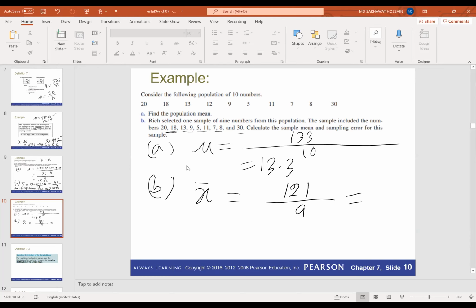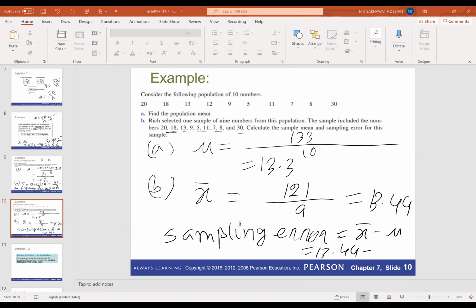So now we have to calculate the sampling error. In this case, the sampling error is equal to x bar minus mu. So that means 13.44 minus 13.3.